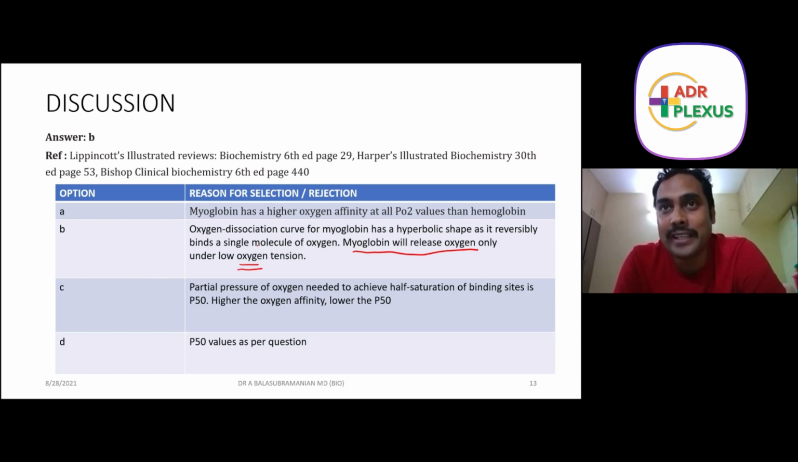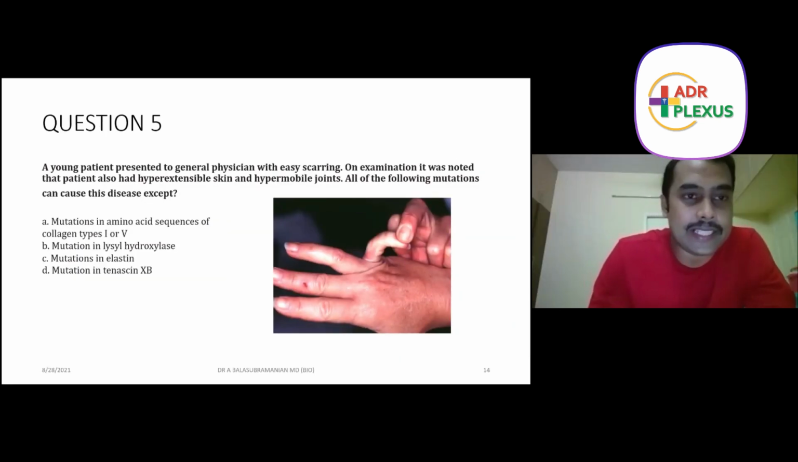When you have more money, myoglobin will never give you money. When it's less, then myoglobin will give you. That is the concept behind this question. Hope all of you are getting clear. Okay, let's see the next question.